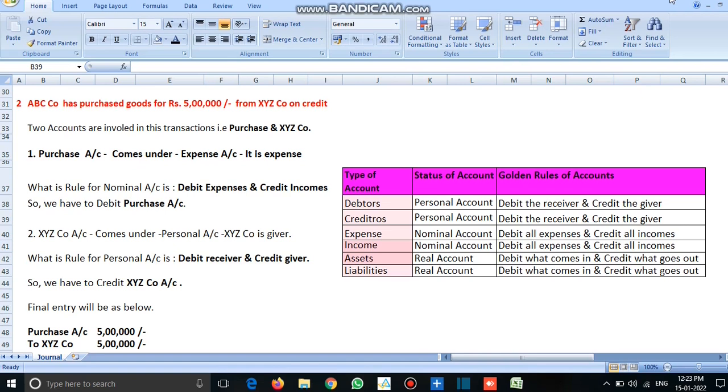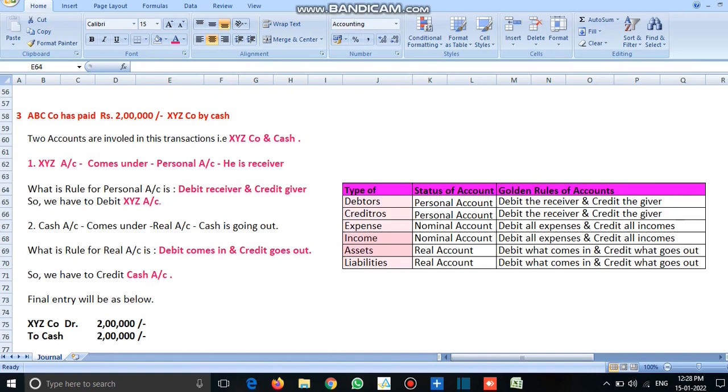Second account, XYZ company. XYZ company is the person who is giving benefit to us, so he falls under personal account. So what is the rule for personal account? Debit the receiver, credit the giver. Since XYZ company is giving benefit to the company, we have to credit XYZ company. So you can see the final entry as purchase account debit with 5 lakhs, XYZ account credit with 5 lakhs.